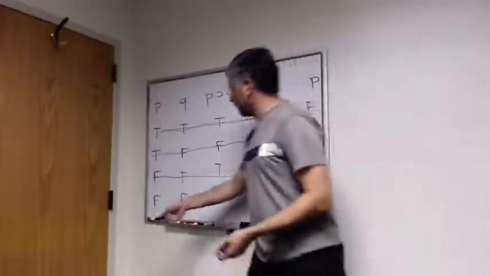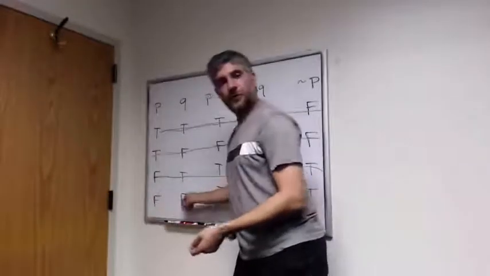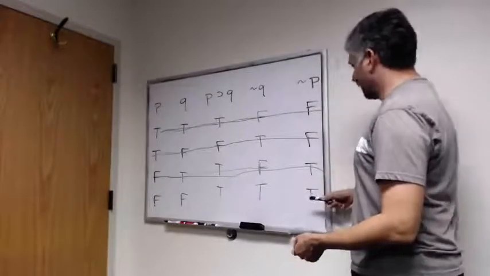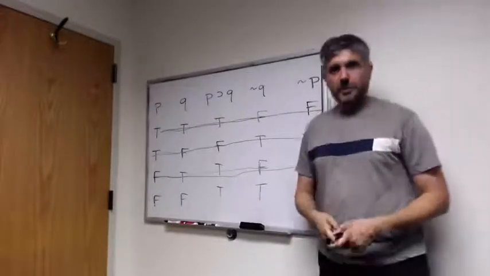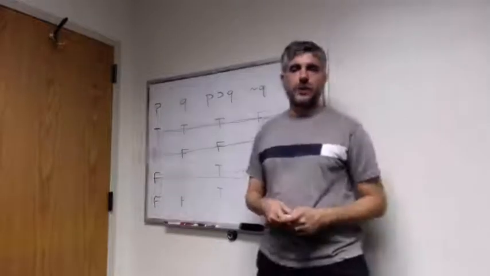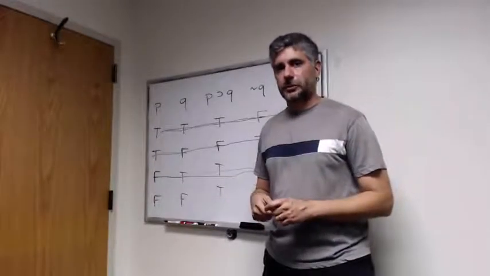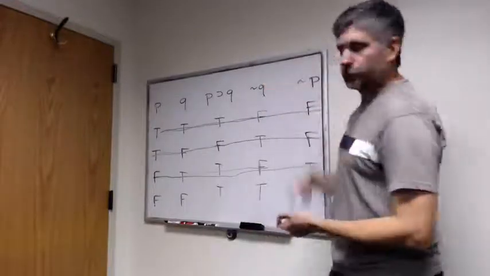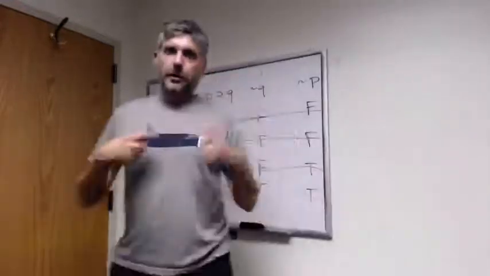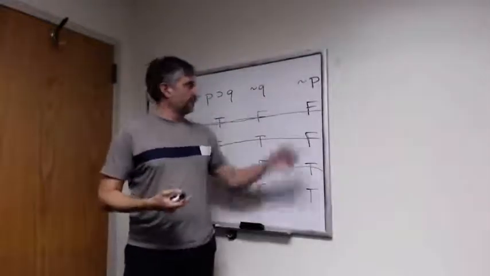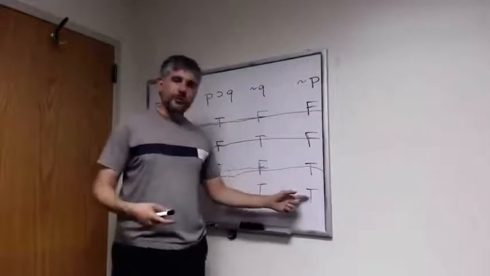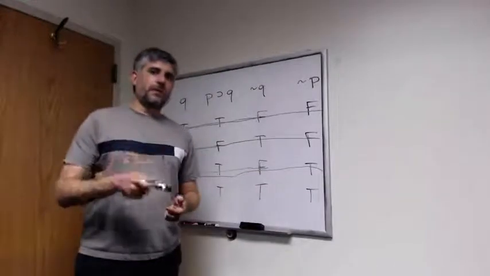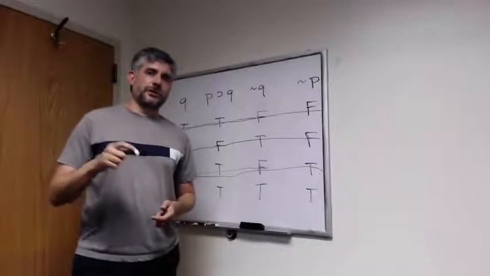This situation where P is false, Q is false, P horseshoe Q is true, not Q is true, and not P is true. But since that's the only possible situation left open by the premises of a modus tollens inference, and since that's a situation in which not P is true, the conclusion of a modus tollens inference, namely not P, is going to have to be true whenever the premises of that inference are true. So every modus tollens inference is valid.